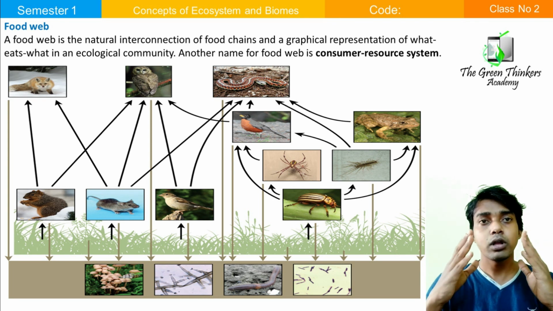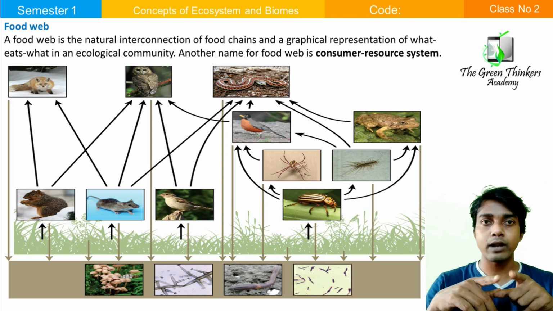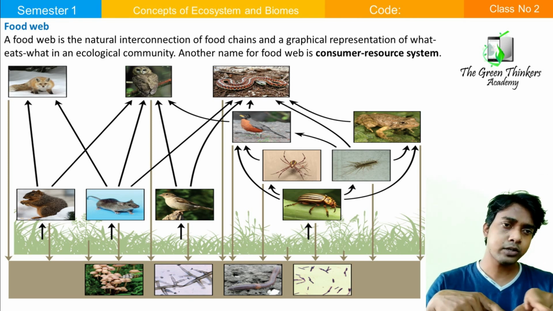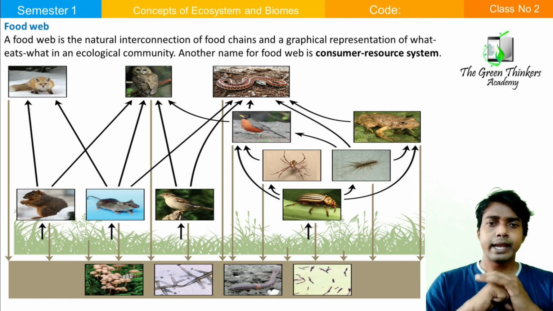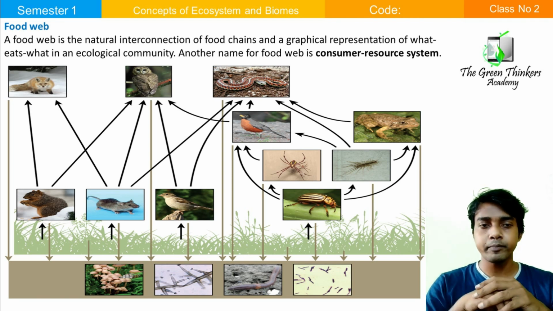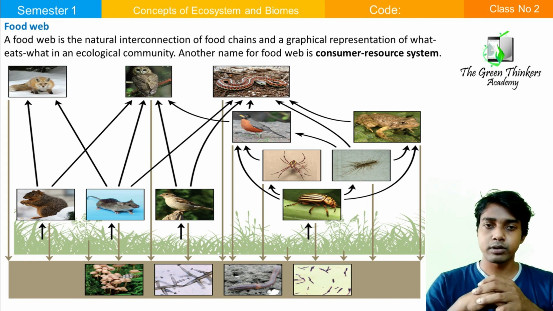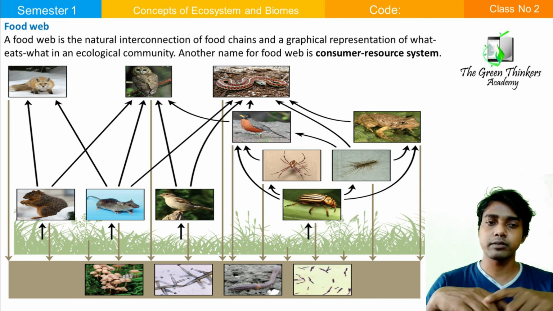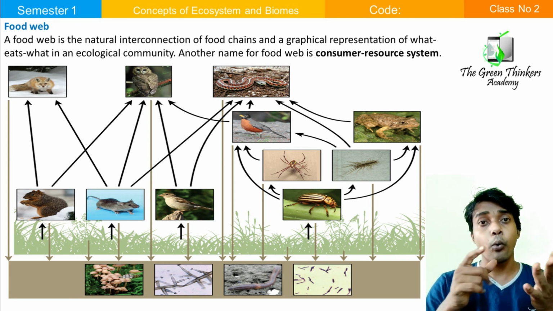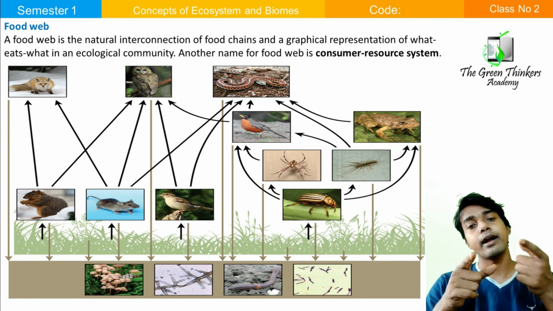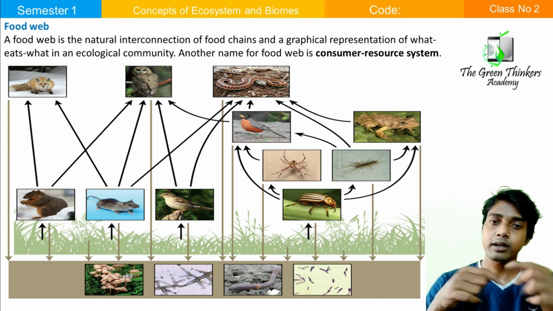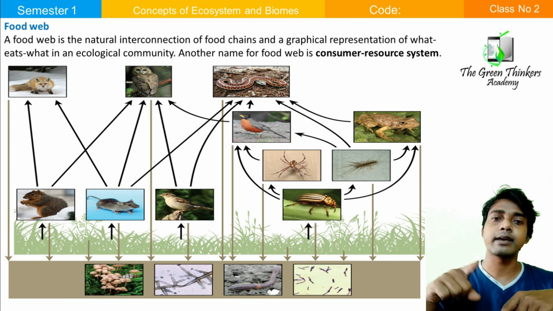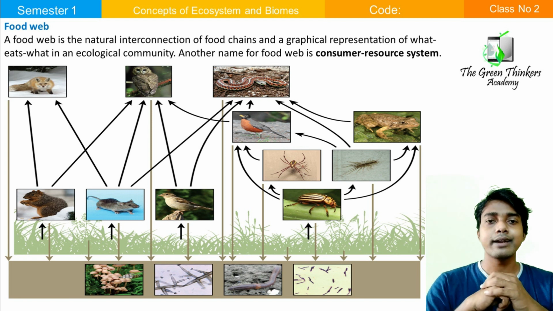Now look carefully, one arrow is going downward from the snake. Why is it going downward and mixing with the bottom area? Because at the bottom there are the detritus feeders. When a plant dies, it is eaten by microorganisms. They are the detritus feeders. So when this snake dies, it is eaten by those microorganisms. So this mark is going downward.